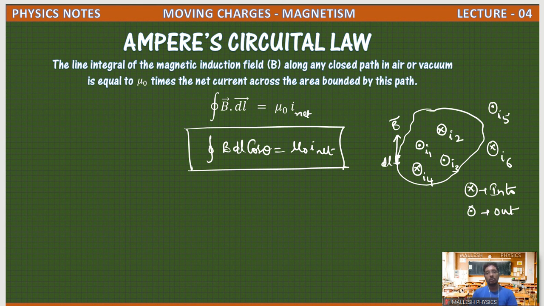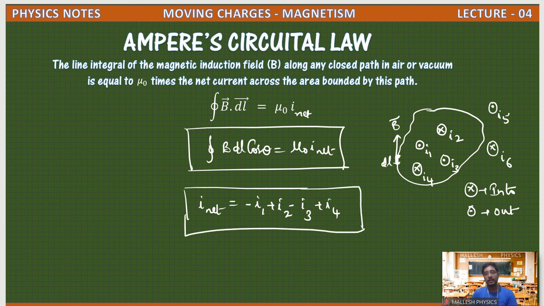So the net current is I1 minus, as it is coming out, I2 going inside, so plus, I3 coming out, minus, and I4 into the plane, plus. Like this we have to calculate net current.